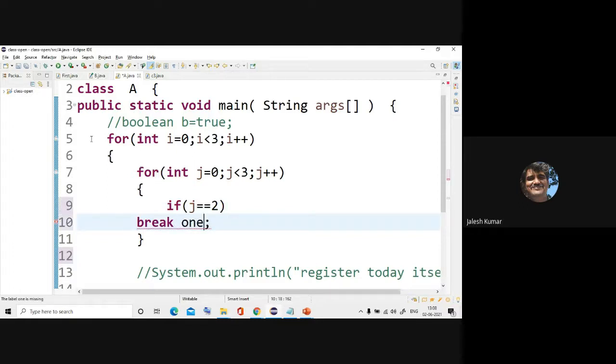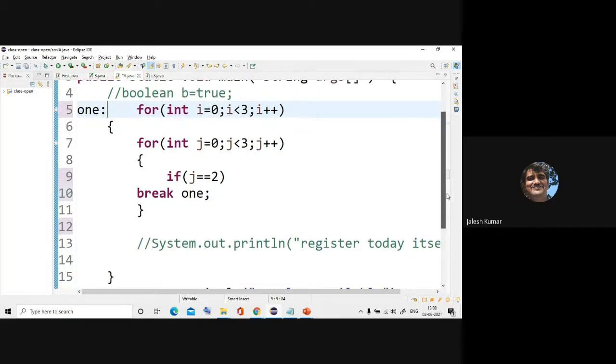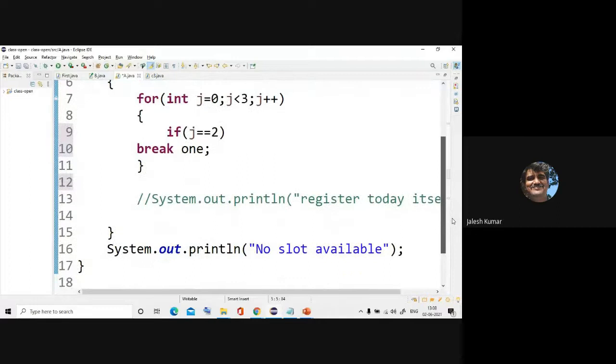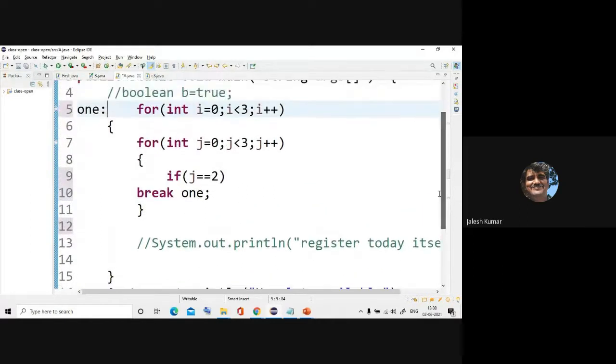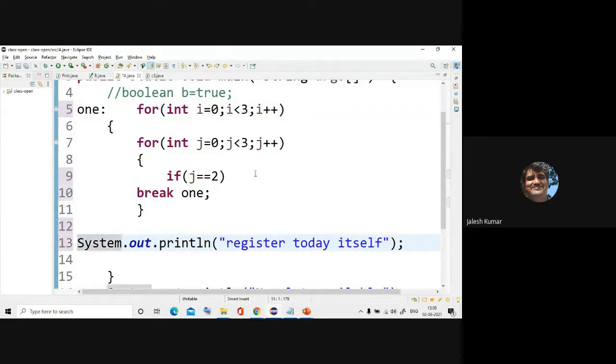What does 1 mean? See, enclosed loop. This is the enclosed loop. It will work. So if j is equal to 2, I'll come out of the loop. Otherwise, I'll write this continuously.